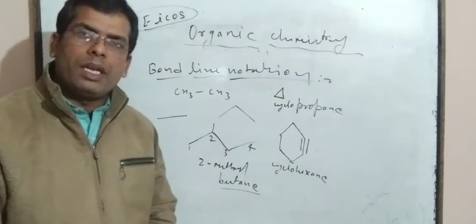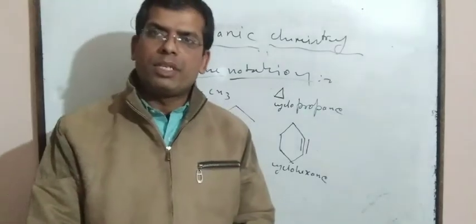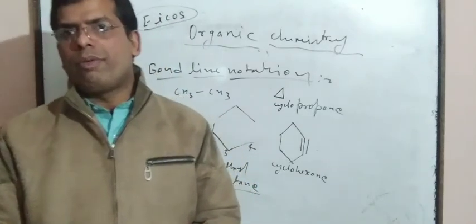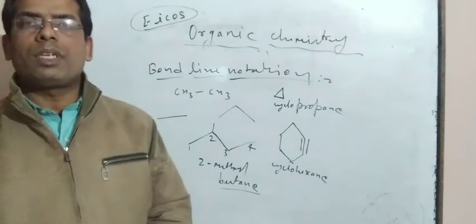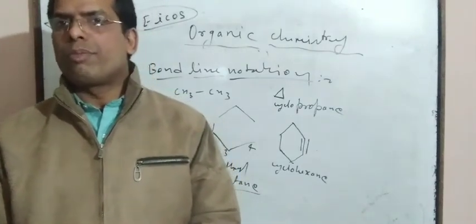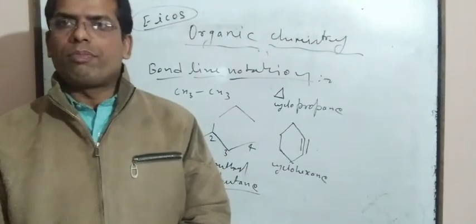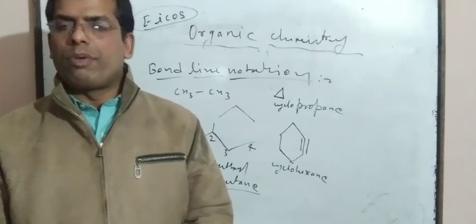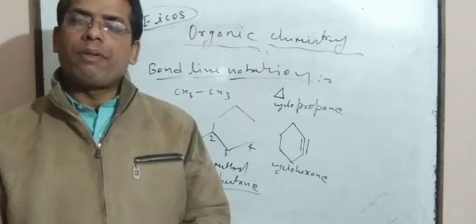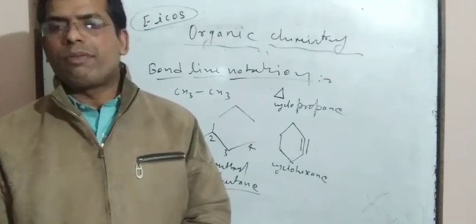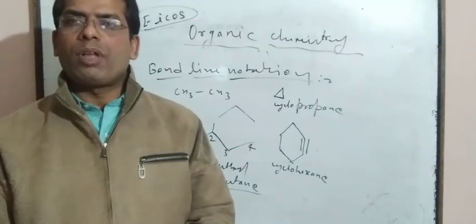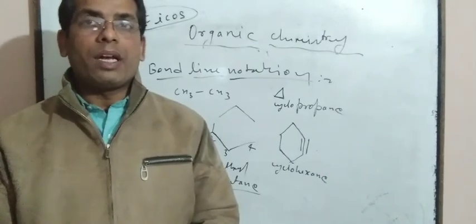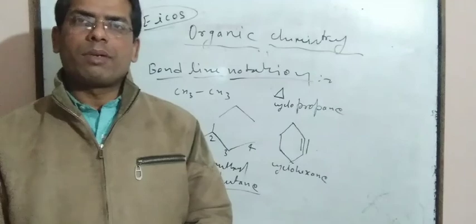Now dear students, in the next video we will discuss the IUPAC naming of compounds having functional groups, like OH group, alcoholic group, CHO group, keto group, carboxylic group, etc. We will also discuss the priority, and the IUPAC naming of compounds having polyfunctional groups on the basis of priority.